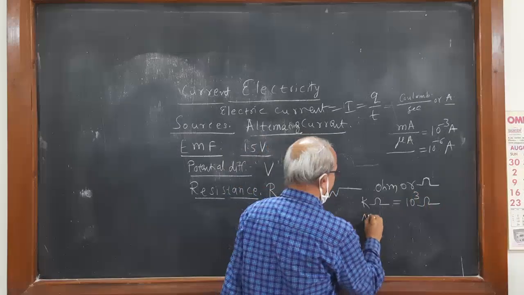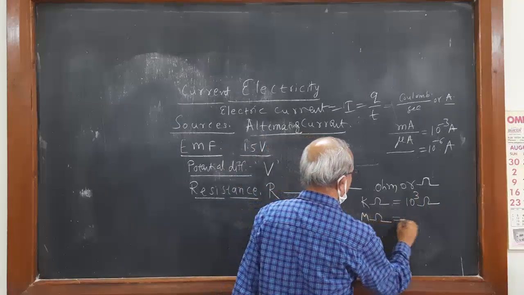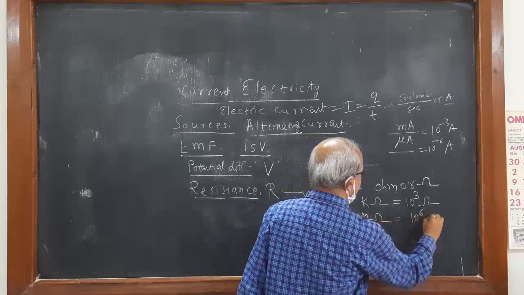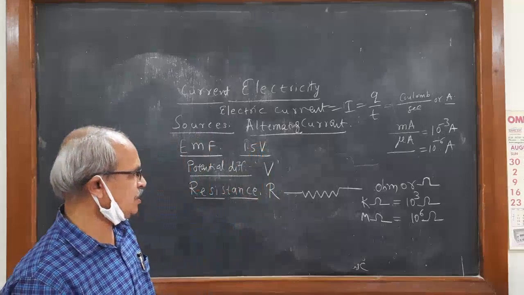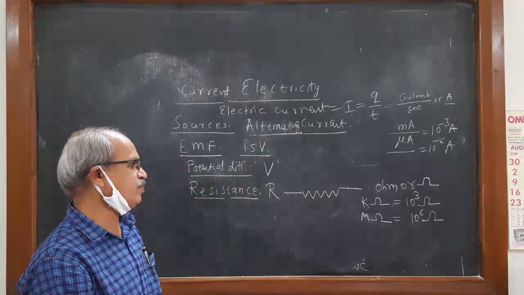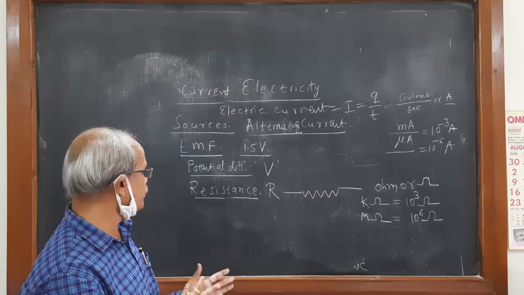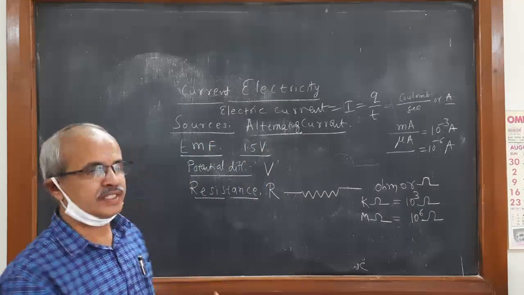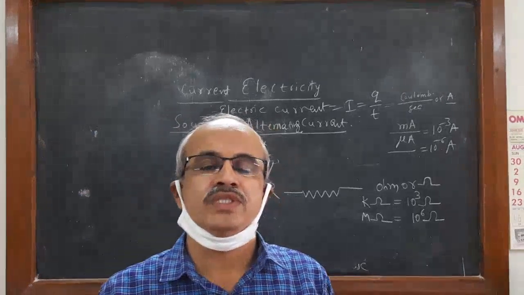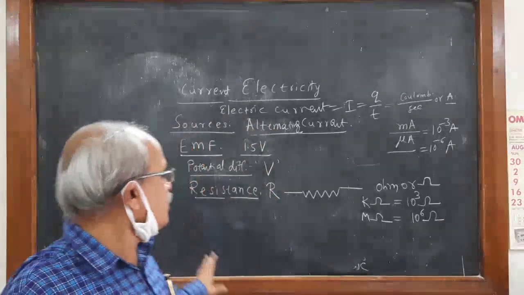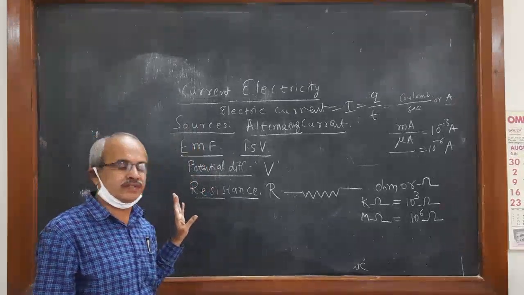You must know the conversion: kilo ohm to ohm, and mega ohm is 10 to the power of 6 ohm. That conversion is important here in electric current, or current electricity. The study of these fundamentals is very important in current electricity.